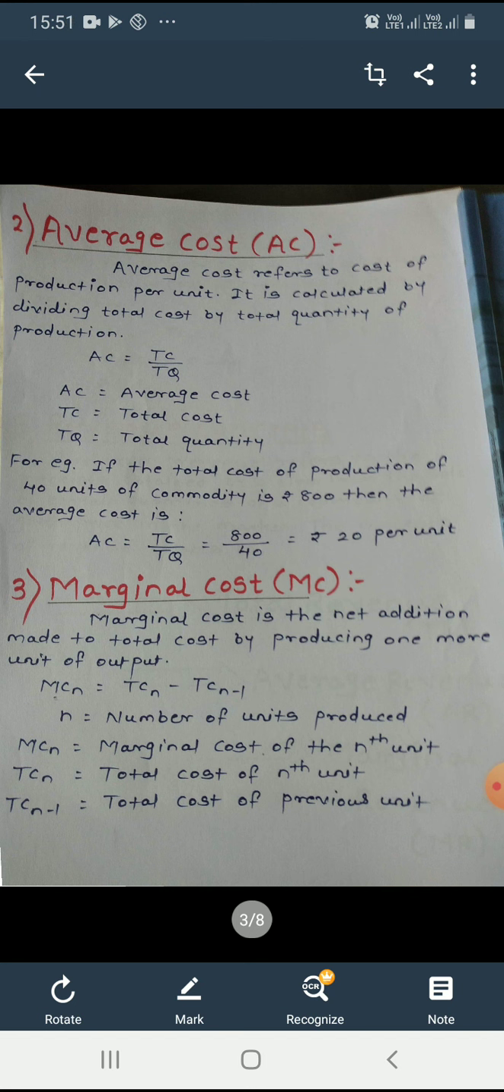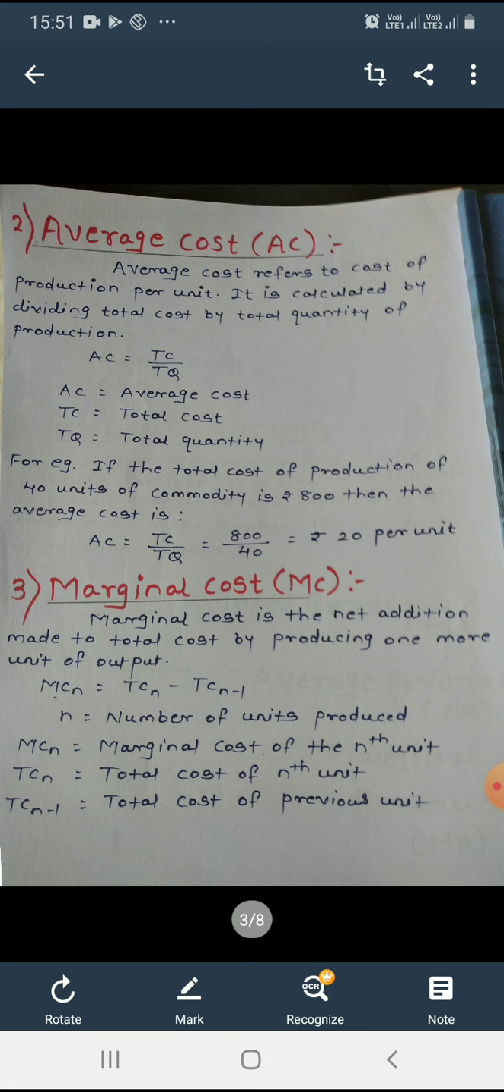Let's see this concept with an example. If the total cost of production of 40 units of a commodity is rupees 800, then what is the average cost? So first apply the formula. AC is equal to TC divided by TQ. Total cost given in the example is 800, total quantity given is 40 units. So here 800 divided by 40 is equal to rupees 20 per unit. So here 20 per unit is your average cost.